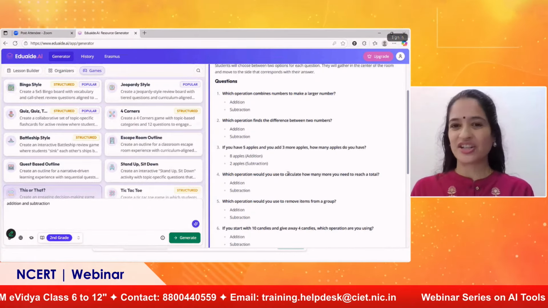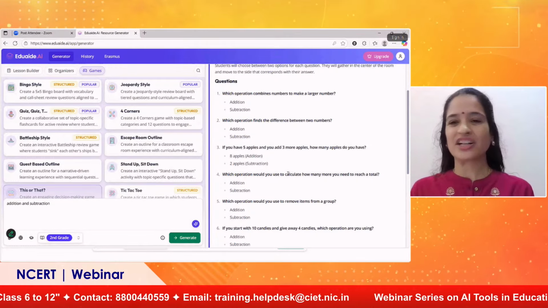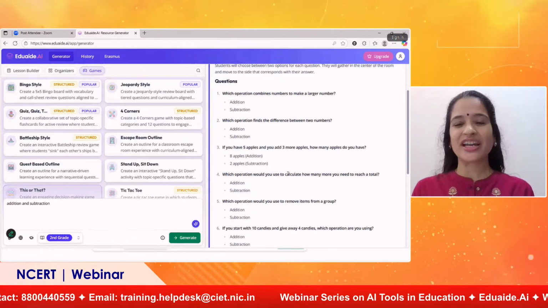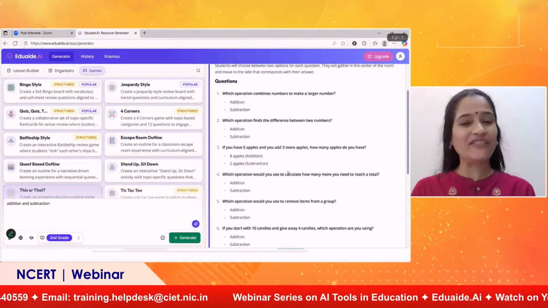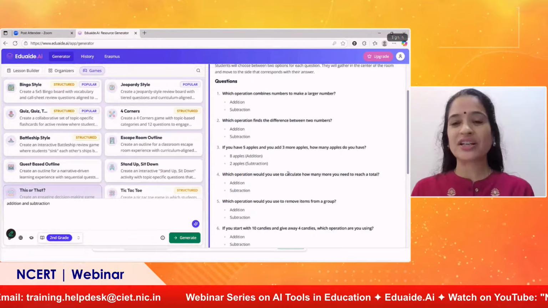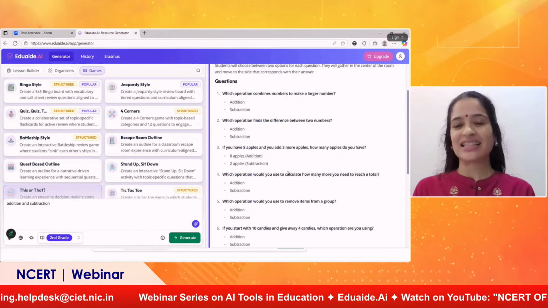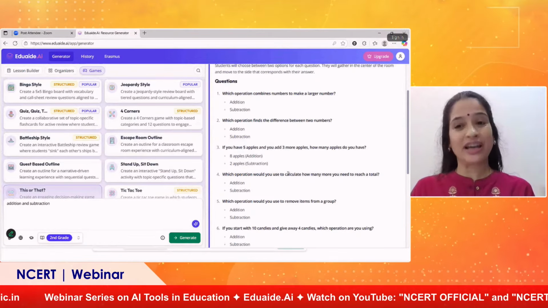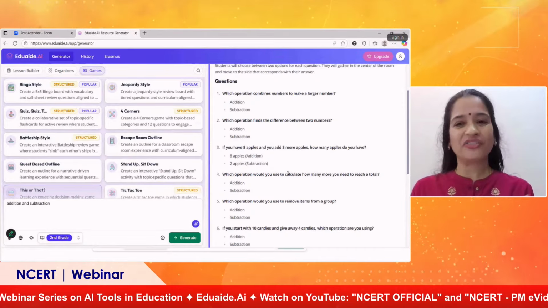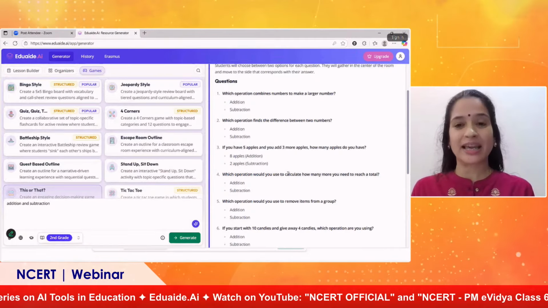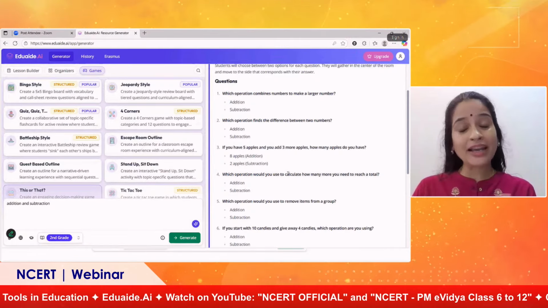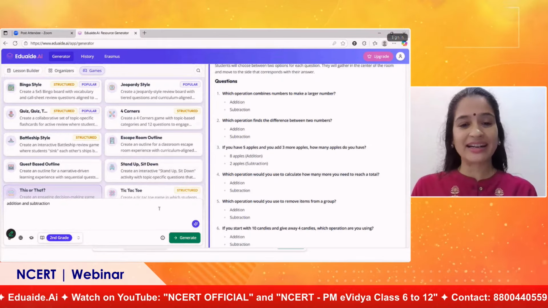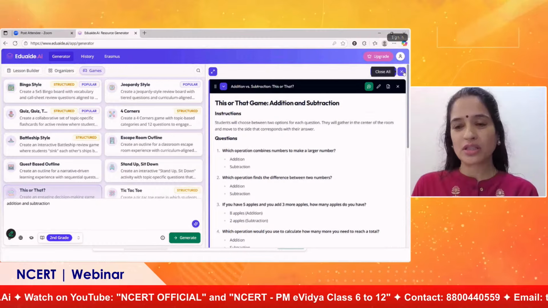Now Children's Day is coming up, and the children will not be in any mood to learn on that particular day. But as educators, we will have our deadlines. We have to finish the portion, we have to do revision. So by conducting games like this in the class, the children will have fun, and the teacher also will be happy. They are actually learning, but the children will not feel that they are learning. For them, it's just a game, but they are actually applying whatever they are learning through this game. This can be conducted. And one more game, let me close this card.